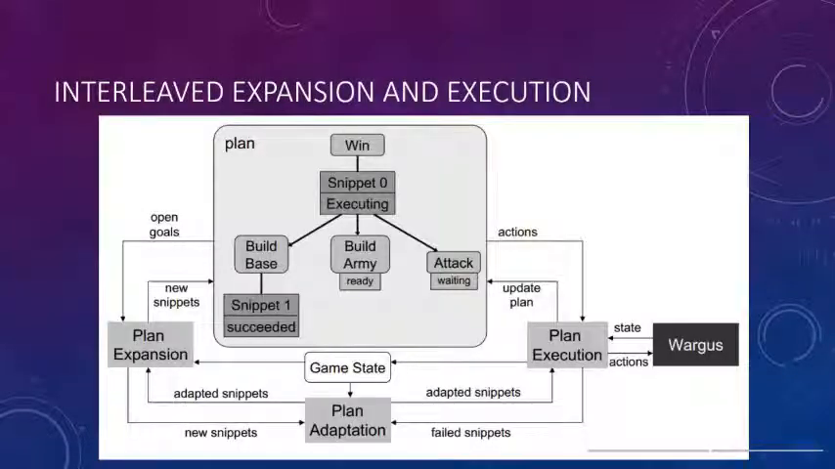Pictured here is an interleaved expansion and execution flow state. Here we can see how the Wargus system interacts and how the plan tree is set up, with the win goal as the root, which links to a snippet, which then links to 3 other goals.